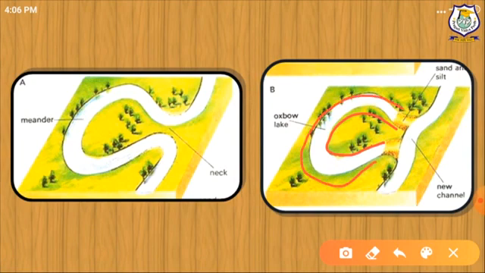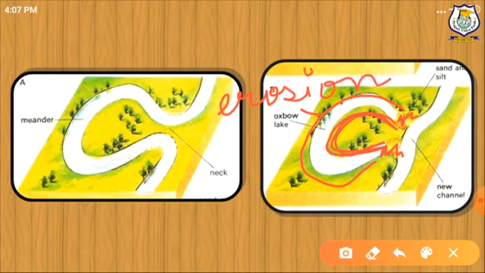Inner bank, यहाँ पर deposition होता है sediments का and outer bank पर erosion होता है, क्योंकि यहाँ पर जो water है उसकी speed बहुत ज़्यादा रहती है. So here you see the outer bank experiences more erosion and undercutting, becoming wider. इसलिए ये outer bank ज़्यादा wider हो जाती है. The outer bank is now very close to a neighboring outer bank.